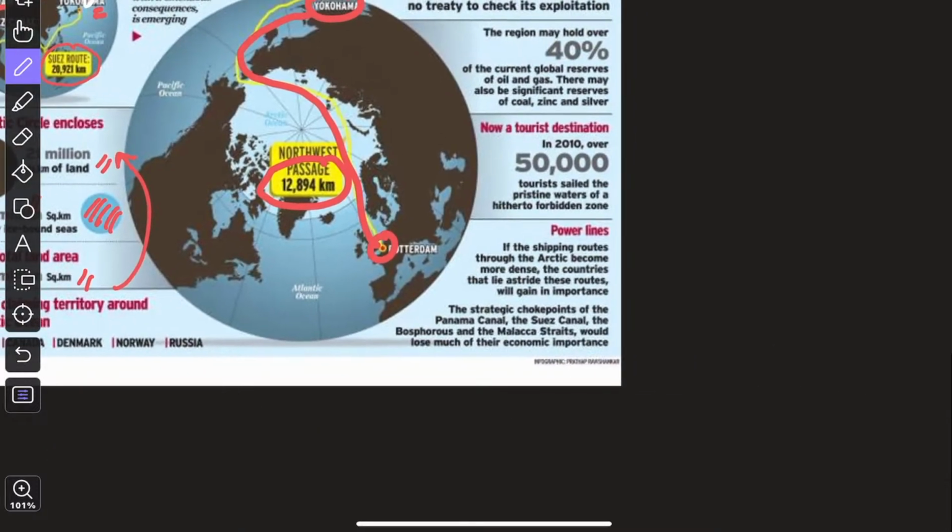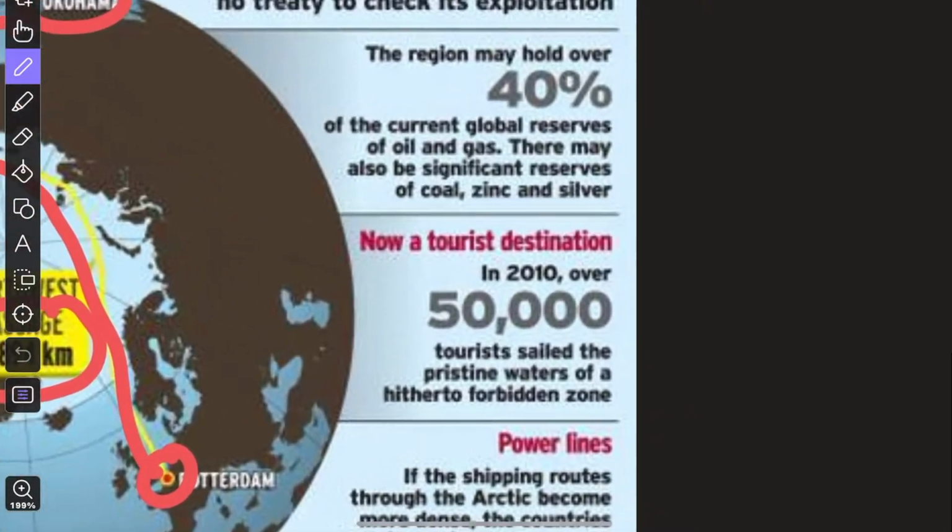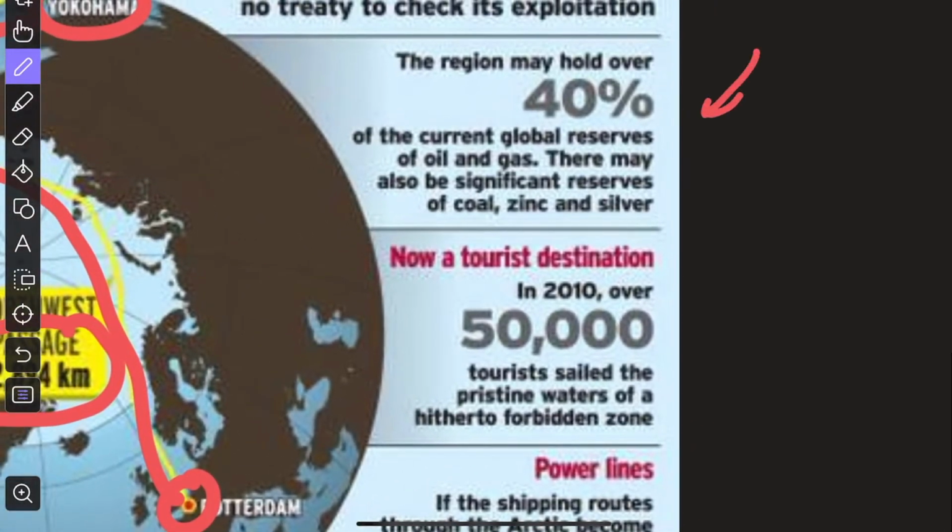Moreover, when we talk about this Arctic region, there is also one more thing, that it is expected that this region holds 40% of the global reserves of oil and gas, and apart from that, it also contains coal, zinc, silver. Fine. So because of the mineral exploration, countries are interested here.